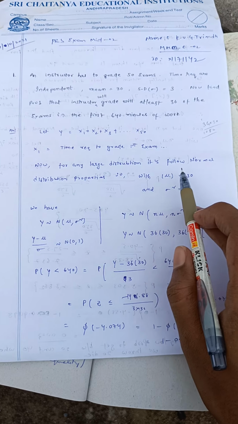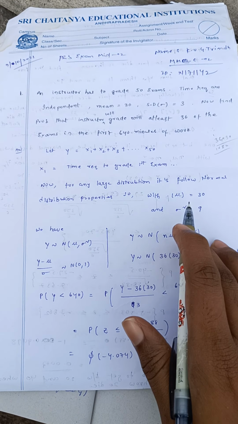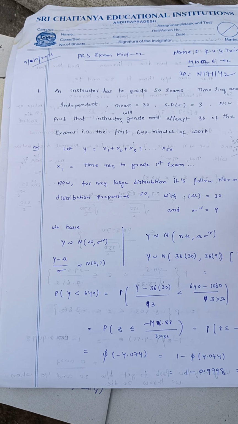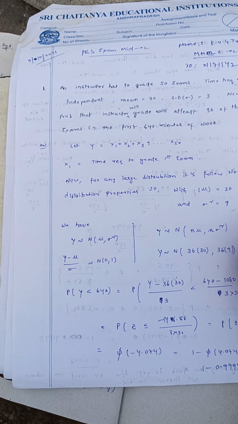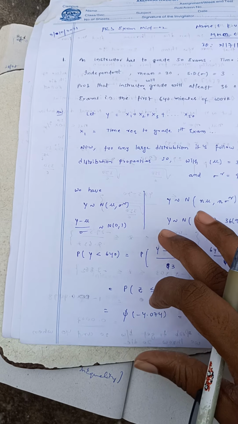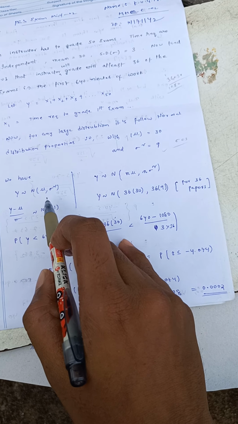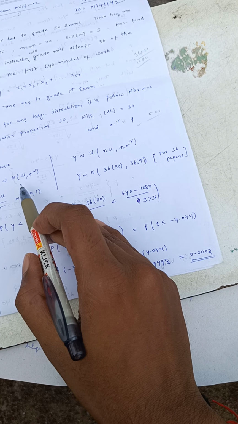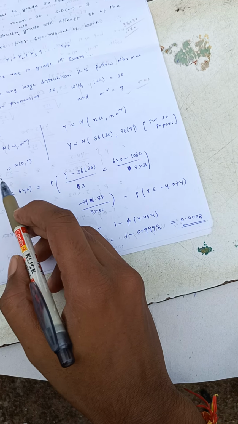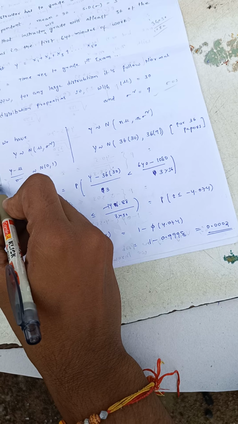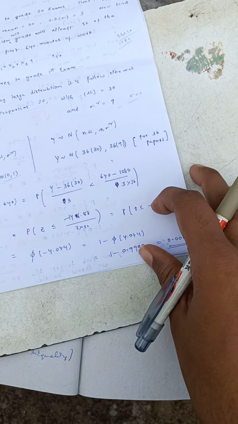Now, for any large number of variables, the sum follows normal distribution properties. They give the mean time 30 and variance 9, that means standard deviation is equal to 3, right? So for the normal distribution concept, we have the estimation like this: Y approximates to N(mu, sigma square), and (Y minus mu) by sigma, which we generally consider as Z, approximates to normal 0 comma 1.